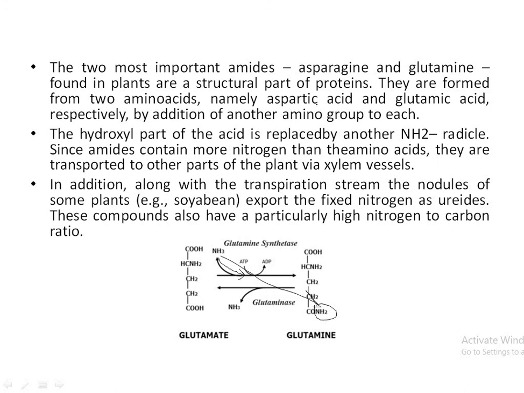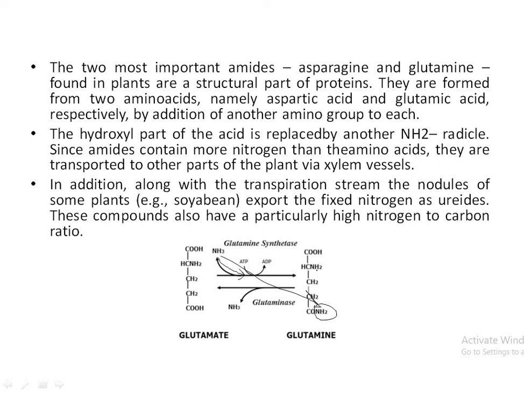Then the precursor of asparagine is aspartic acid, the precursor of glutamine is glutamate. The hydroxyl part of the acid is replaced by another NH2 radical, since amides contain more nitrogen than the amino acid. There is a single amino group in the amino acid, there are 2 amino groups in the amide. These are transferred to the other parts of the plant via xylem vessels. In addition, along with the transpiration stream, the nodules of some plants export the fixed nitrogen as ureides.